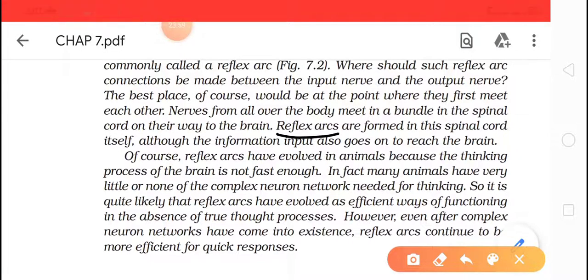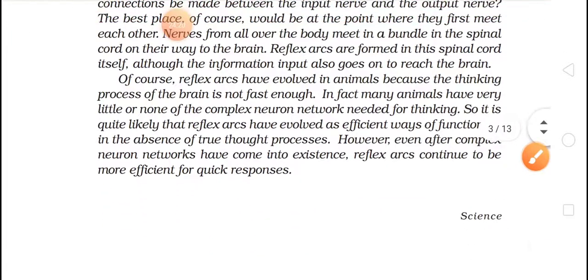So it is quite likely that reflex arcs have evolved as an effective way of functioning in the absence of true thought processes. However, even after complex neural networks have come into existence, reflex arcs continue to be more effective for quick response. So the reflex arc which you see here is more effective for quick response. Whatever quick response we are doing daily, it is due to this reflex arc.